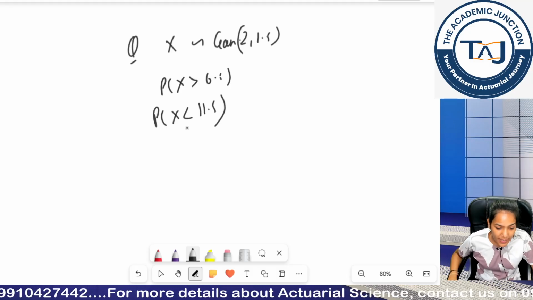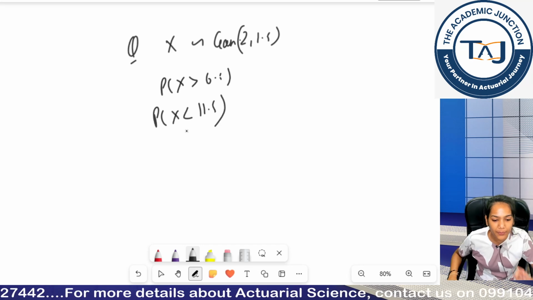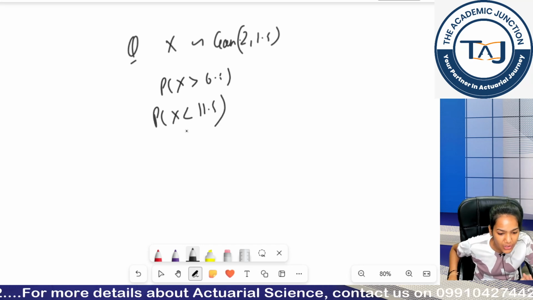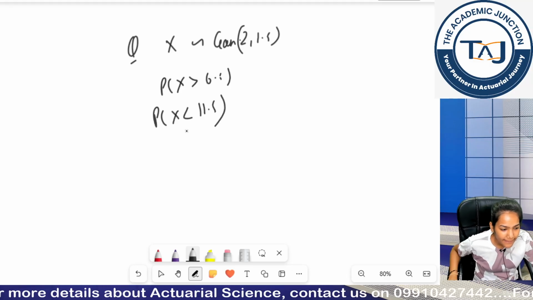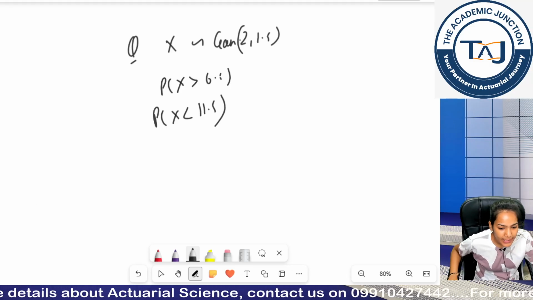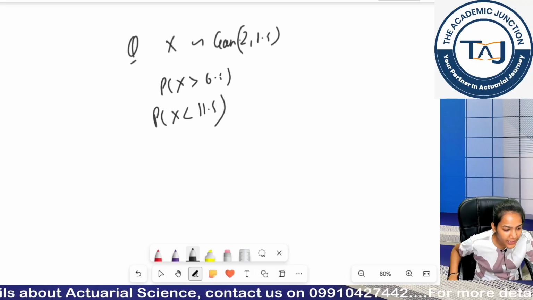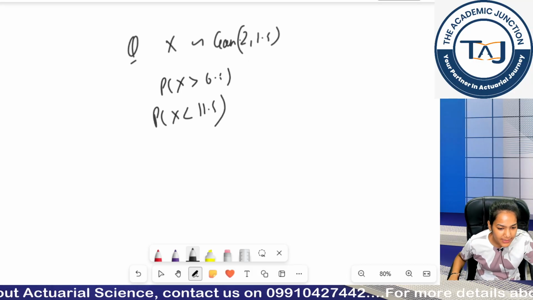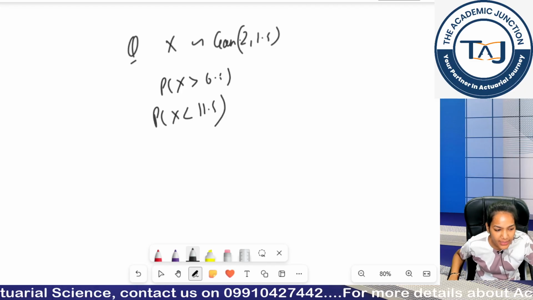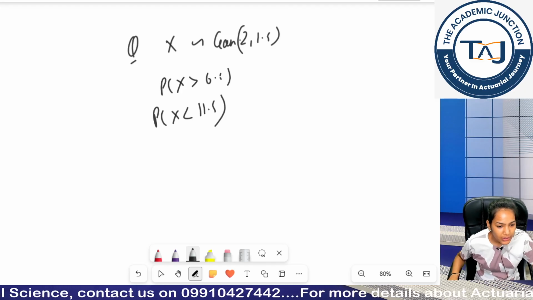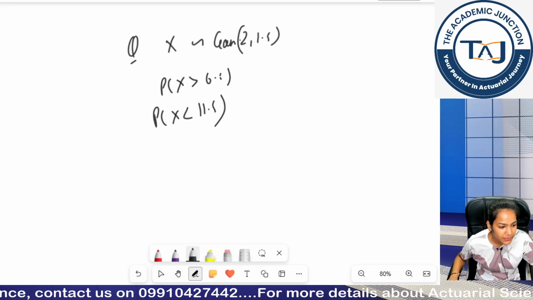In the next class, I will be asking you this question and we would be moving to the most important distribution, which is the normal distribution. Okay? So let's wrap up this class for today. Till then, please practice integration. This chapter really requires your integration, and revise the previous one.